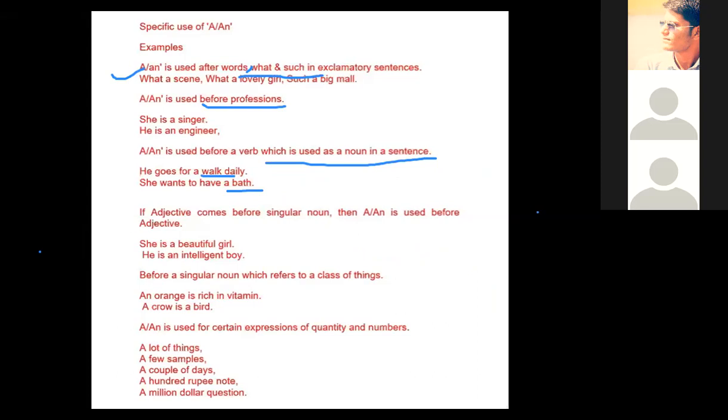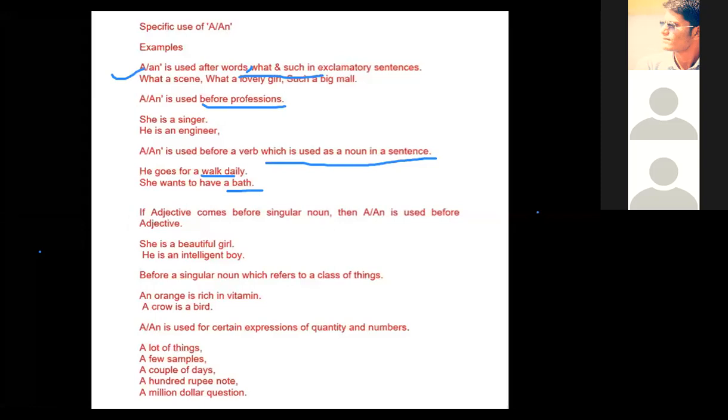One thing you have to make clear: some words, some verbs, can also be used as nouns. Here, bath and walk are both verbs, but in this sentence they are used as nouns. Some words can be used as a noun, adjective, and adverb, the same word, but the meaning will be different. Okay, continue.